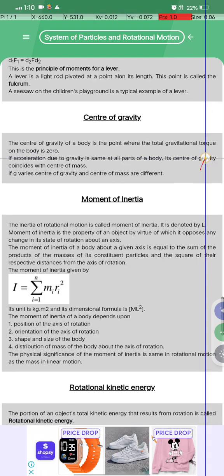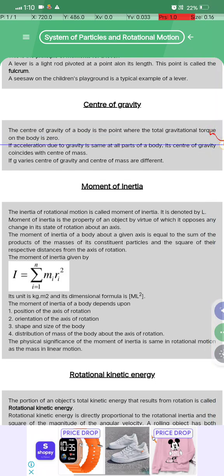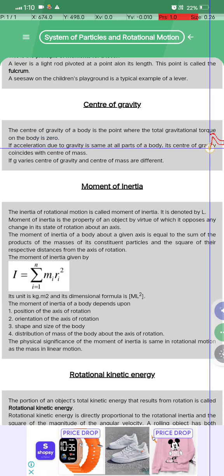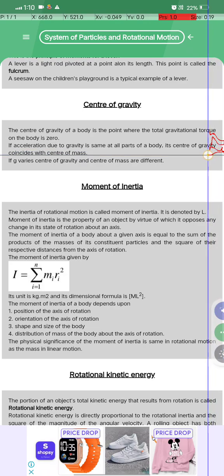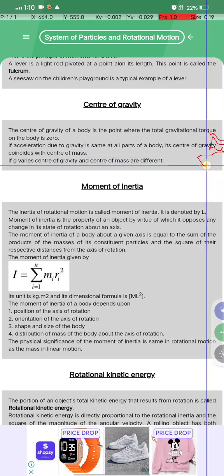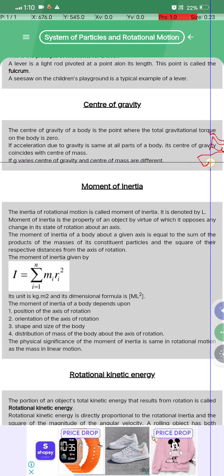Center of gravity क्या है? Center of gravity of a body is the point where the total gravitational torque on the body is zero. If the acceleration due to gravity is the same at all parts of the body, the center of gravity coincides with the center of mass, and if g varies, the center of gravity and the center of mass are different.